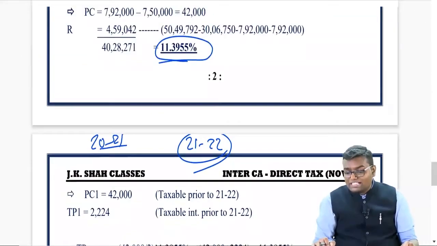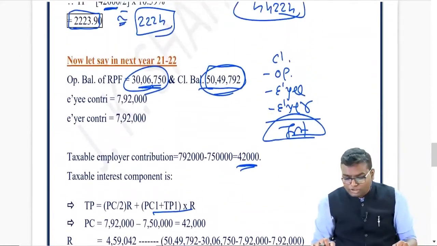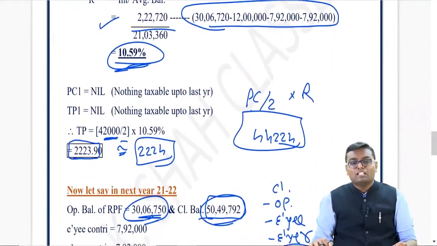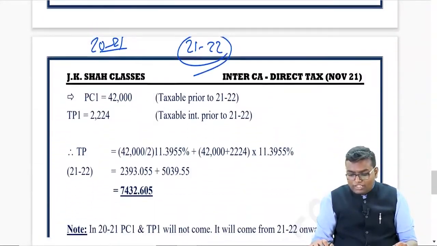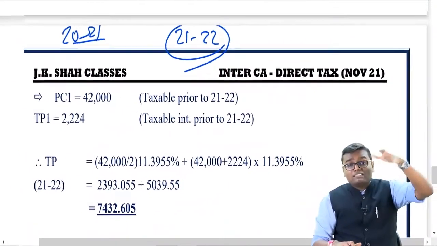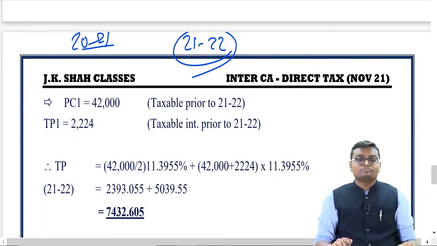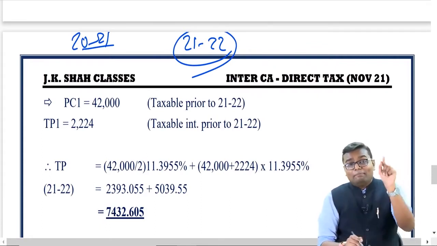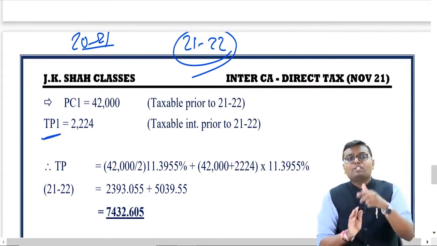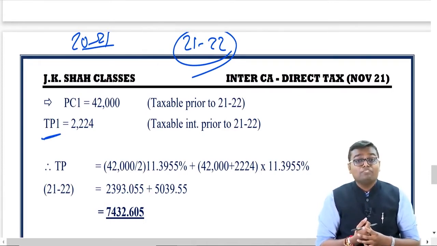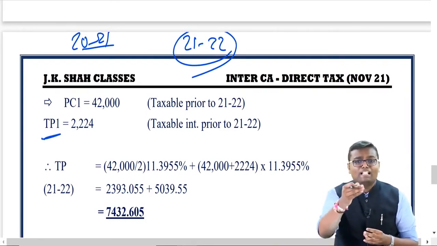How much was the taxable component of employer contribution in 2021? If you see the question, it was 42,000. So my PC1 over here will be 42,000, which was taxable in previous year 2021 prior to 21-22. And what is TP1? How much interest component was taxable in the last previous year, that is 2021? We found it by formula, 2,224 rupees.